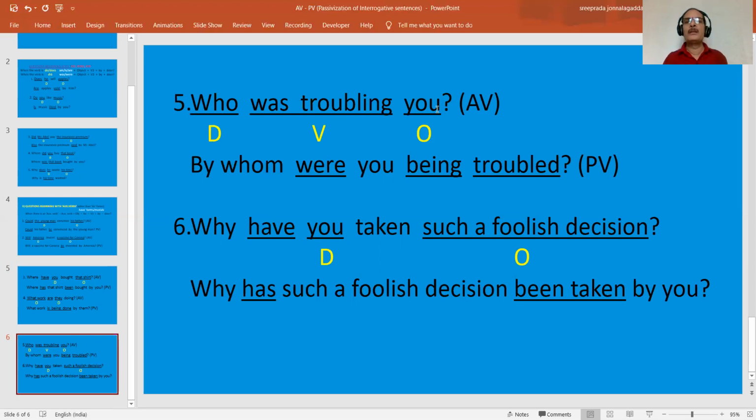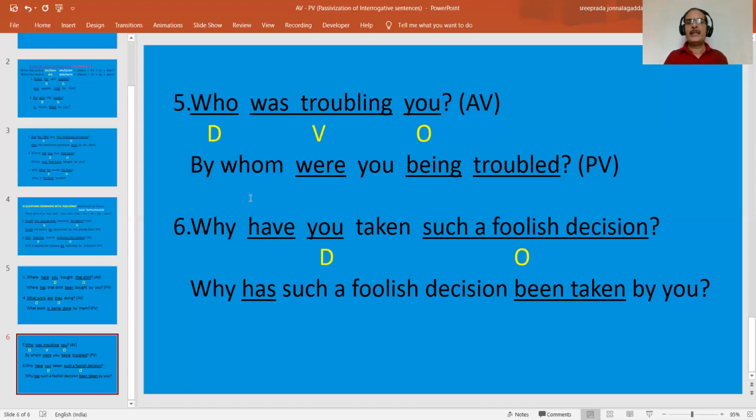Were you? The object comes here after this be form. By whom were you being? Why have we written being here? Because the verb phrase given here is in past continuous form in the active voice. That's why. Were you being troubled? Trouble, troubled, troubled. The V3 form of trouble is troubled. So let us go to the sixth example.